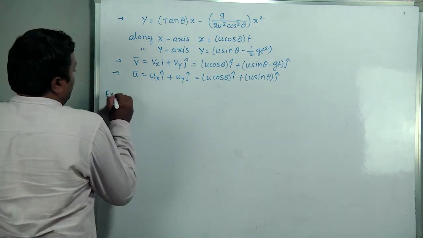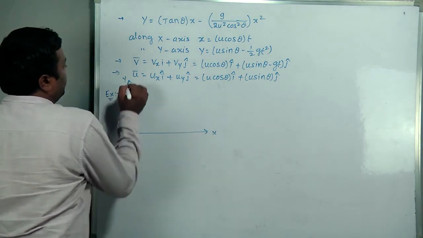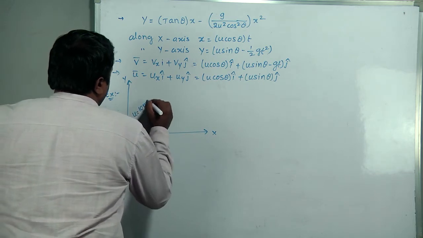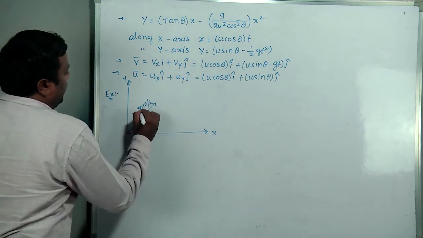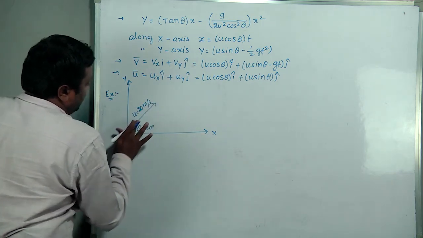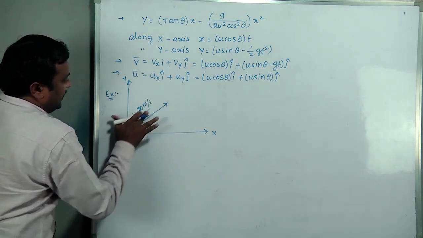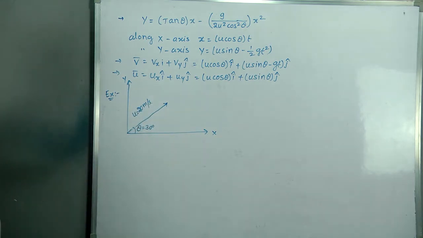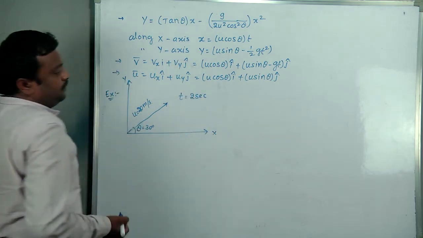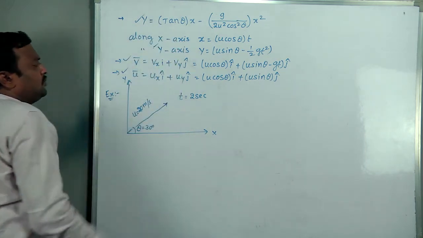So, one simple example, you see. This is an oblique projectile. A body is projected with an initial velocity of, say, 20 meter per second, making an angle of 30 degrees to the horizontal, that is, 30 degrees with respect to the x-axis. Then after 2 seconds of time, what are these values? The total values we should find.